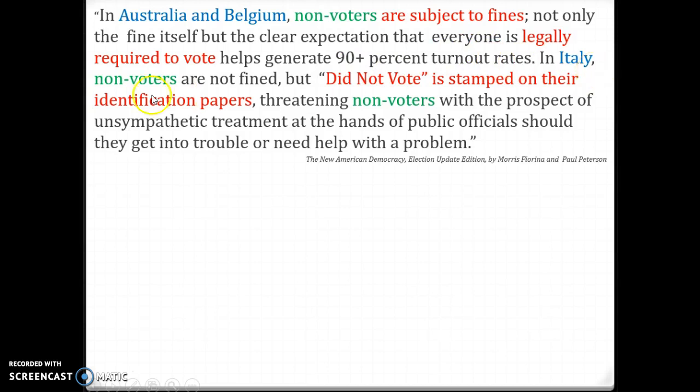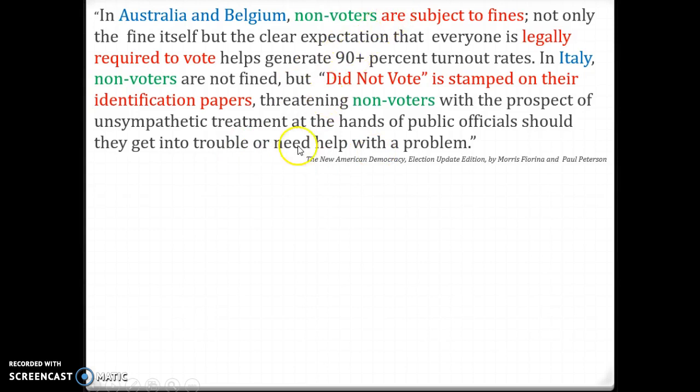In Italy, non-voters are not fined, but "did not vote" is stamped on their identification papers, threatening non-voters with the possibility of unsympathetic treatment at the hands of public officials should they get into trouble or need help with a problem.